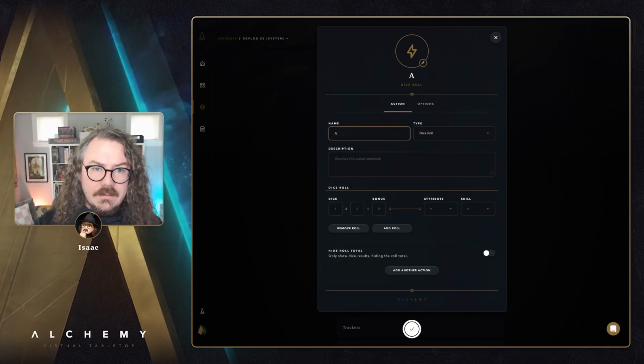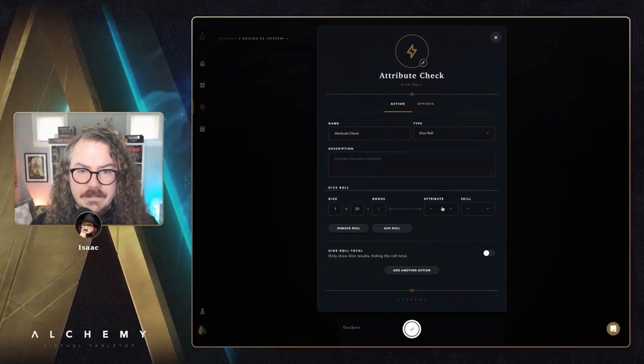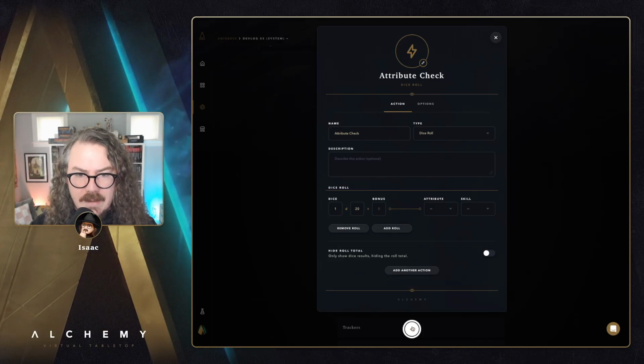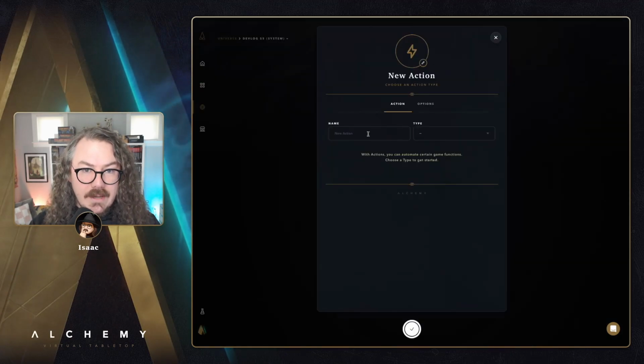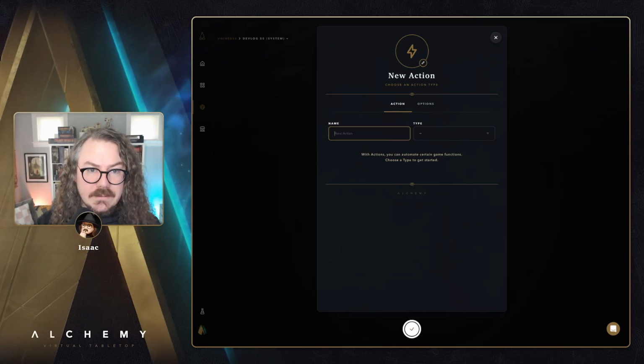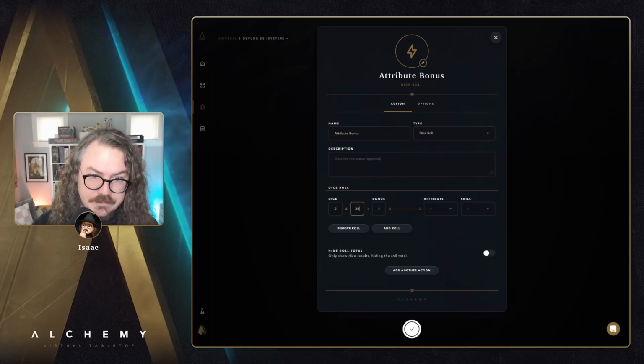We'll call this attribute check, and it will just be a d20 roll. And I won't select an attribute or skill on this. I don't think I have to, but if I do, I'll go back through and change that. So we'll save that. Now we've got our attribute check, custom dice roll on our skills. Cool. Let's go ahead and create another one. We'll call it bonus. We'll make it a dice roll, and this one is going to roll 2d20.